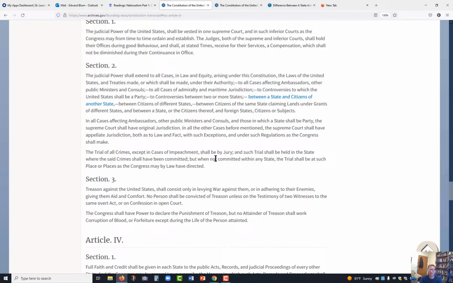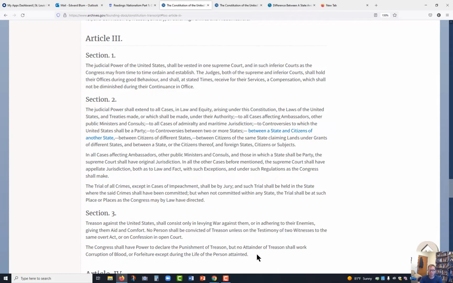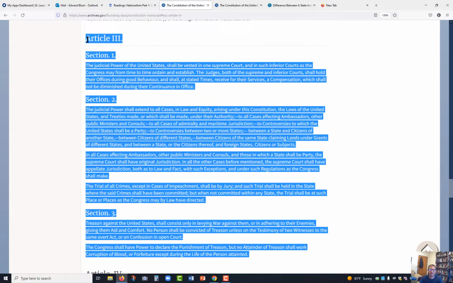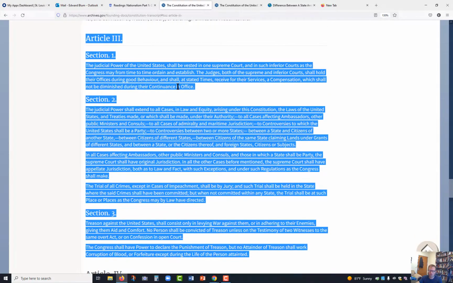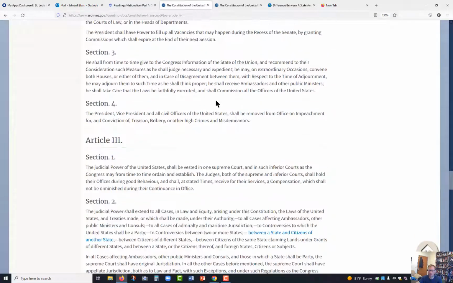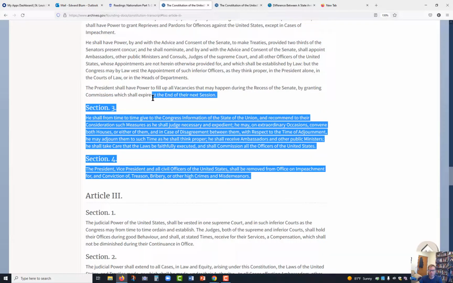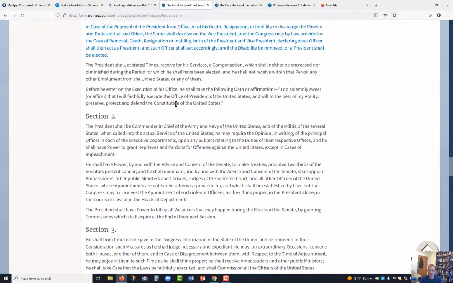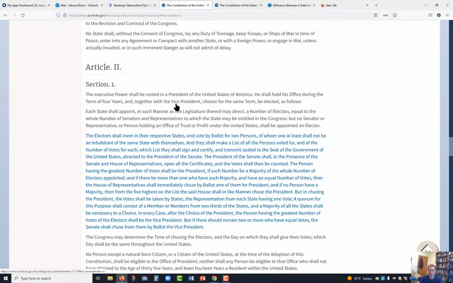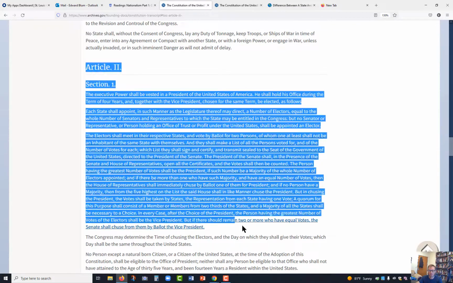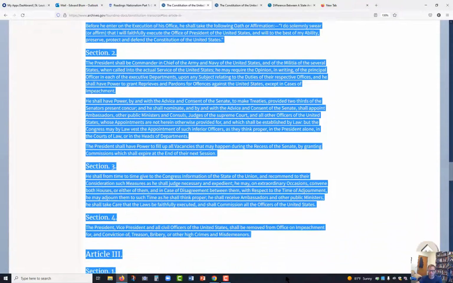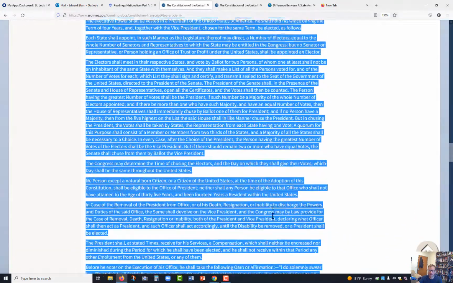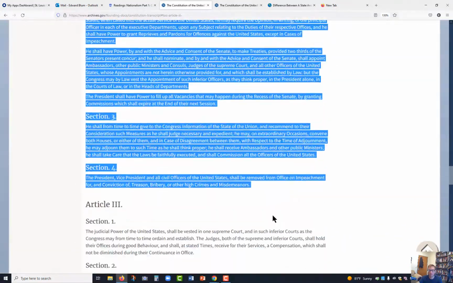Now what I want you to notice is how little attention is paid to the judicial system. That's all we get for the judges. This is the executive branch right here. That's it for the executive branch, so a couple paragraphs.